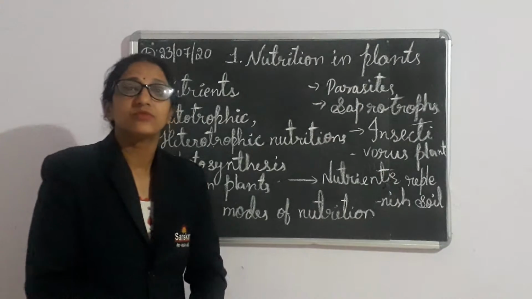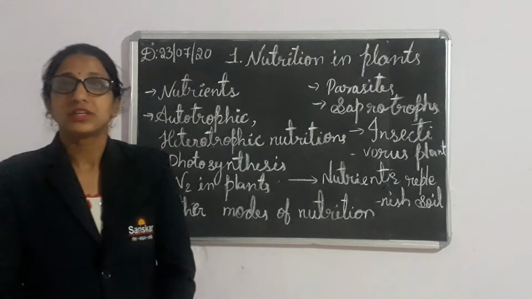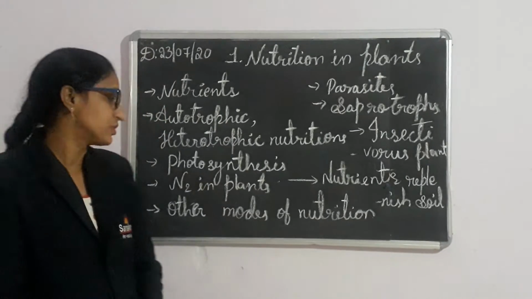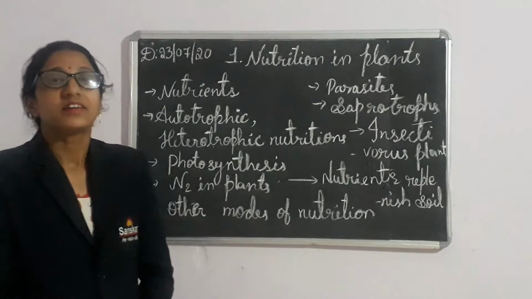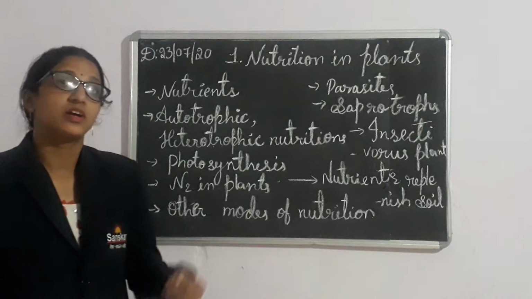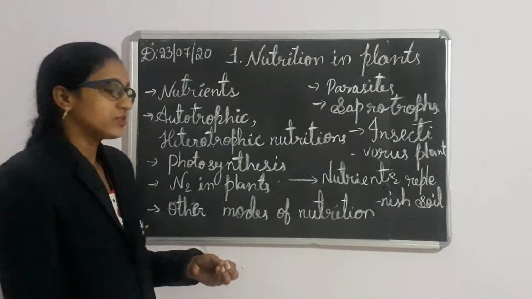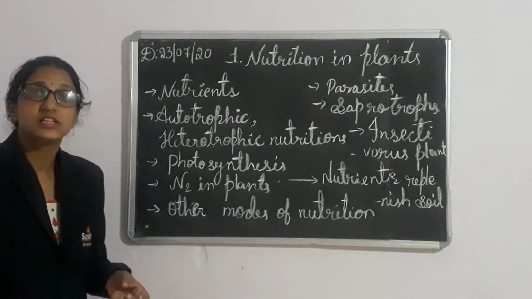Other than carbohydrate, plants need nitrogen also for protein preparation, but the nitrogen present in the atmosphere is not possible to take directly. So the soil has some microorganisms which convert atmospheric nitrogen into nitrates, which are easy for the plant to absorb.